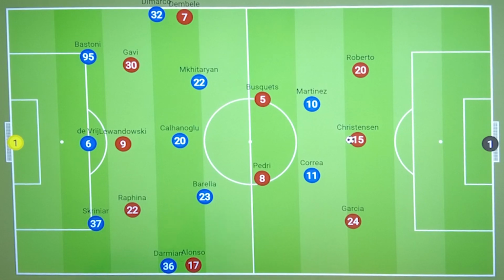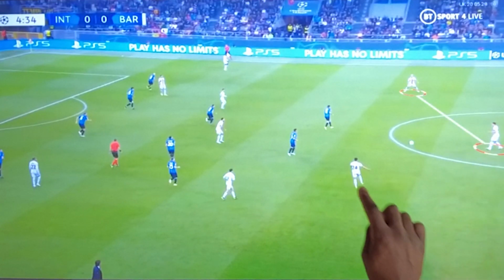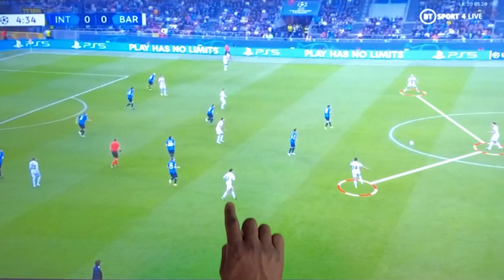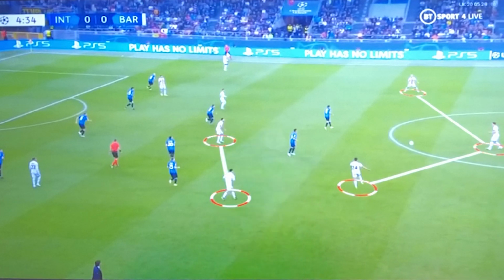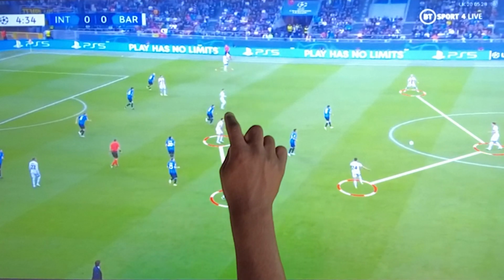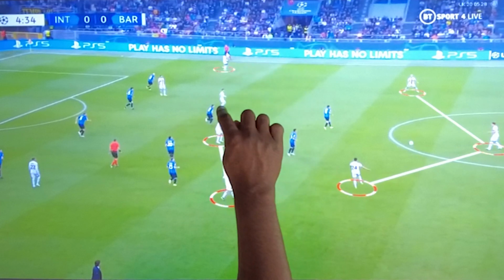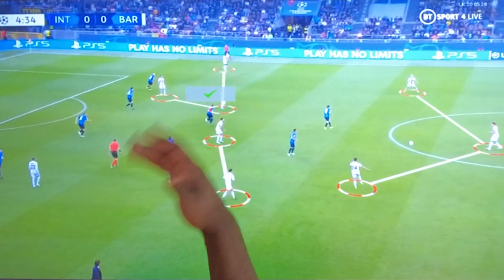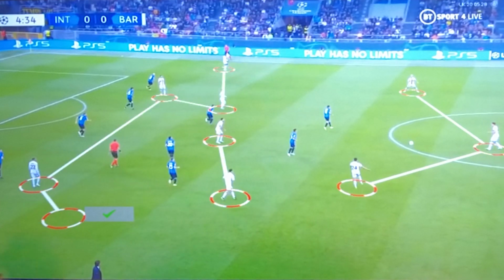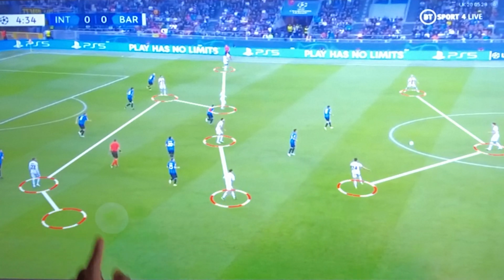And here, we see Roberto, Christensen and Garcia forming a back three, the double pivot of Busquets and Pedri, whilst the front five will consist of Dembele wide, Xavi, Lewandowski, who in this case is slightly wider, Rafinha and Alonso out wide.